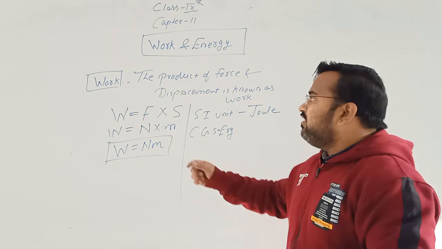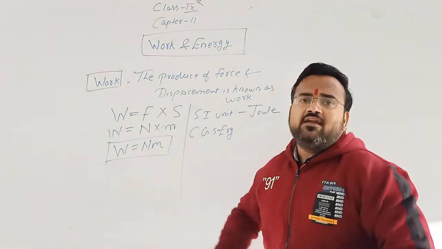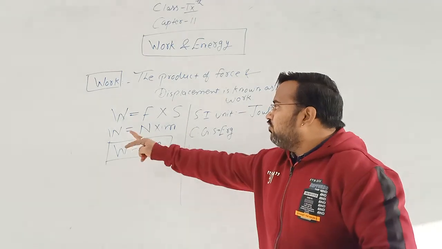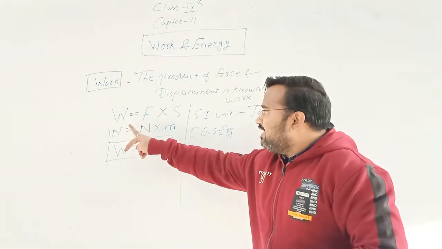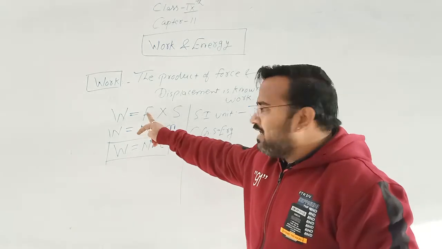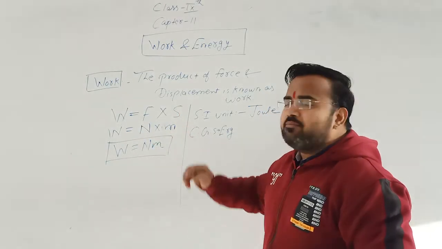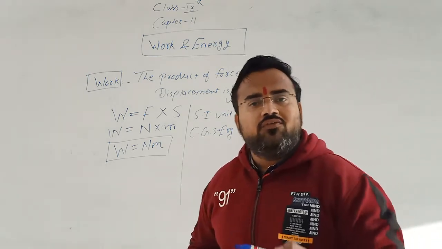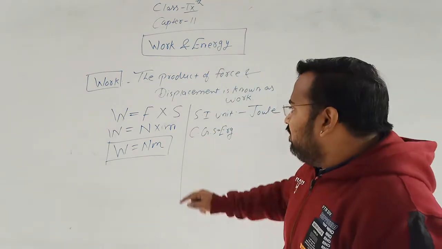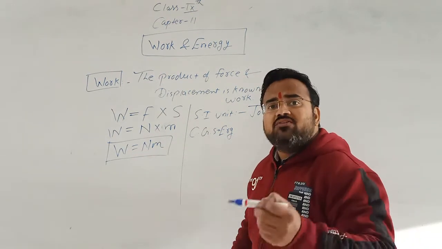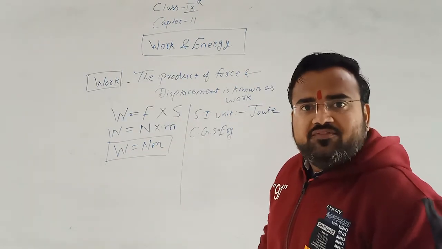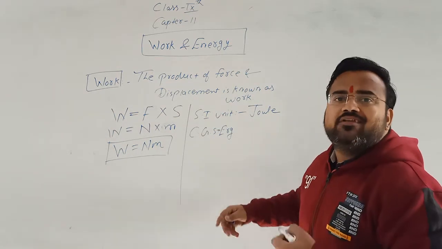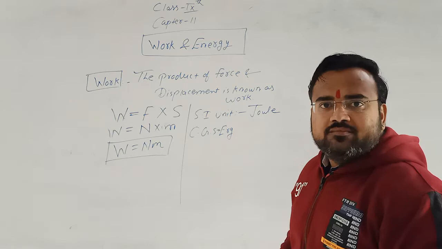So, what is work? Work is the product of force and displacement. The unit of force is Newton and the unit of displacement is meter. We have studied earlier the displacement is also always written in meter. So the work is Newton meter. Or if in examination it is asked what is the SI unit of work, that is Joule, and what is the CGS unit, Erg.